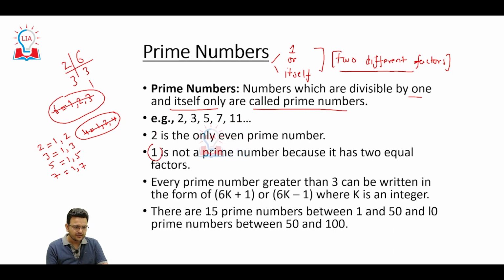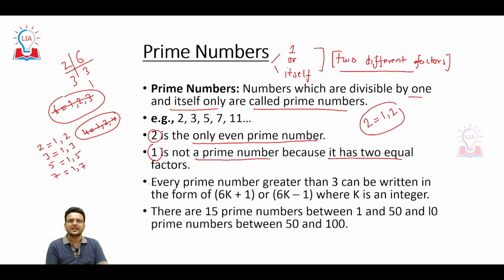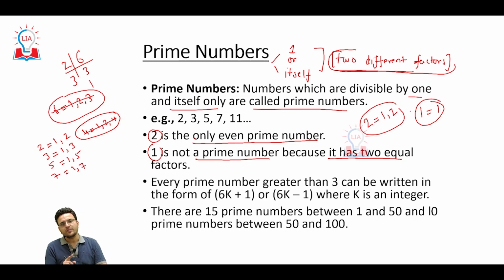The second thing you have to remember: 2 is the only even prime number, because it is even, divisible by 2 and has 2 factors. That is one important fact you have to remember. Also remember that 1 is not a prime number because it has only 1 factor. As I told you, prime numbers are those numbers which have 2 different factors, and 1 has only 1. 1 is divisible by 1 and also by itself, but it is not a prime number. That fact you have to remember.